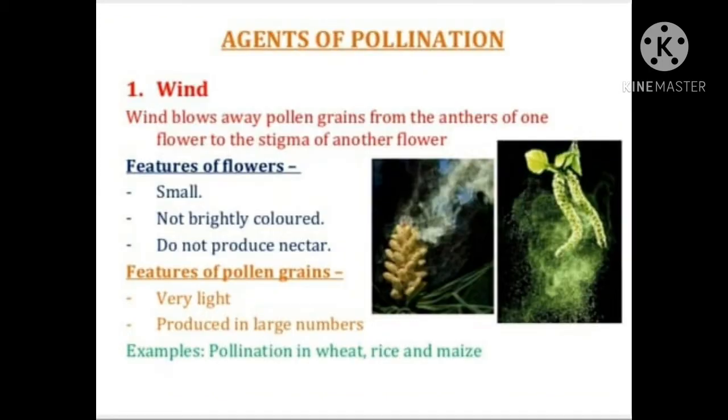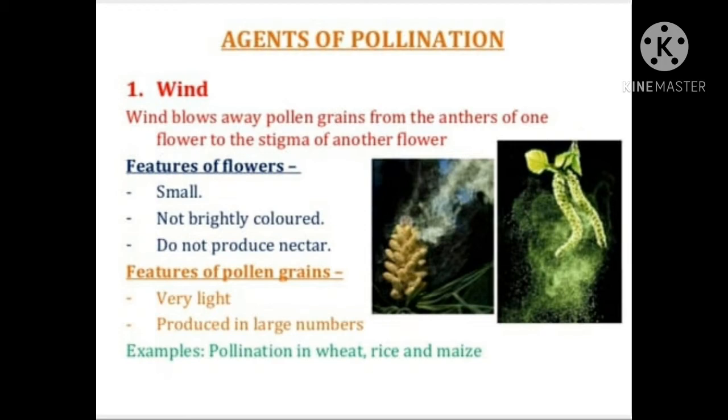For cross pollination, we need some agents. Agents of pollination help in the pollination process. They may be natural factors like the wind. So first we study wind. Now wind blows away pollen grains from the anther of one flower to the stigma of another flower.